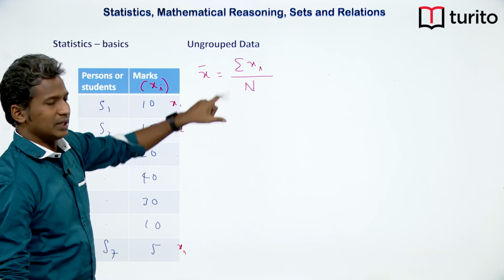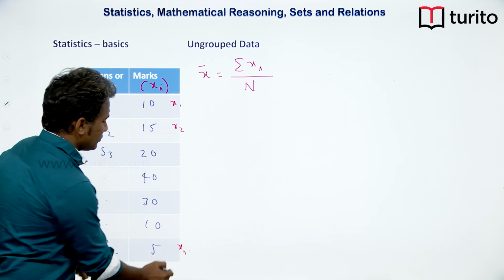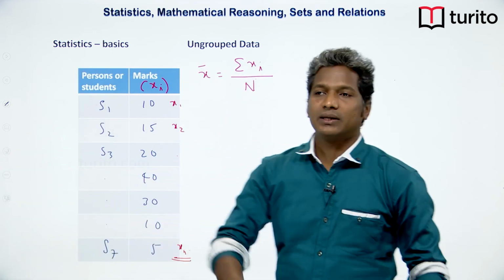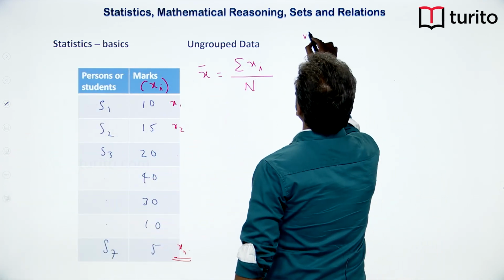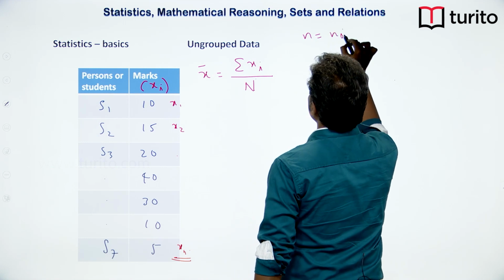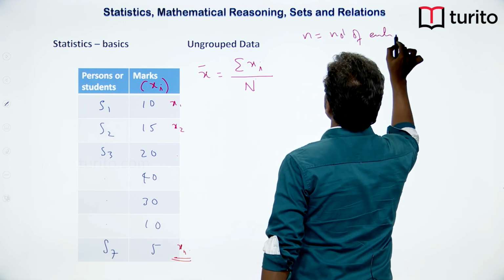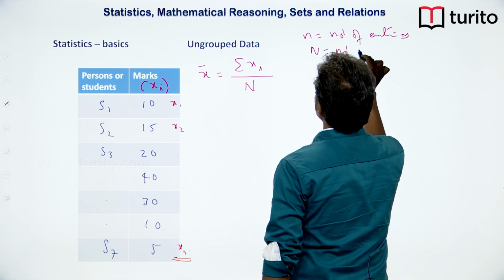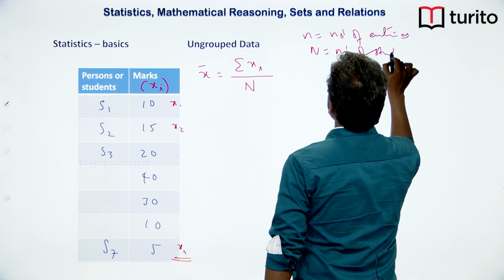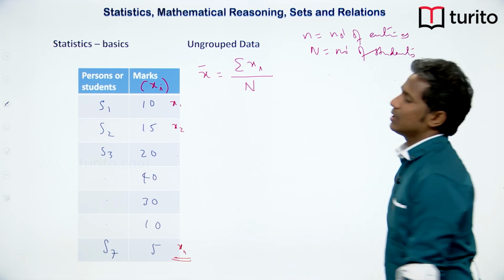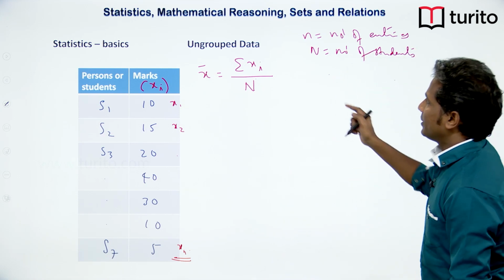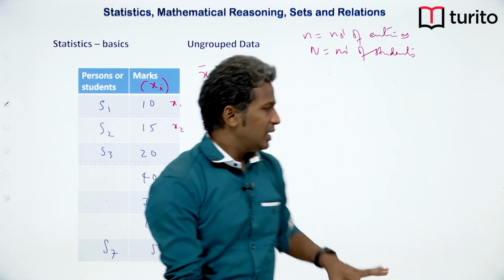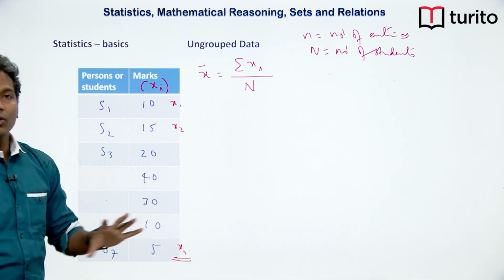I am using capital N here, but here I have used small n. Small n represents the number of entries, and capital N represents the total number of students. Here I have taken a particular data and I am explaining. Now it so happens that small n equals capital N in this situation, but it is not always true.